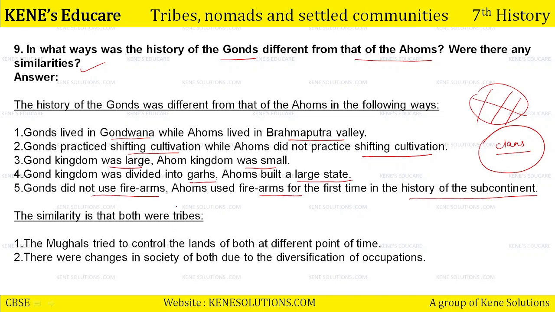Then there are similarities also. Number one similarity is that they both were tribes. Okay, they both were tribal people. Mughals tried to control the lands of both at different points of time. There were changes in society of both due to the diversification of occupation. इतने diversified occupation आ गए थे इनकी society में that both of the tribes had a major change in the society reflected because of the diversification of occupation.